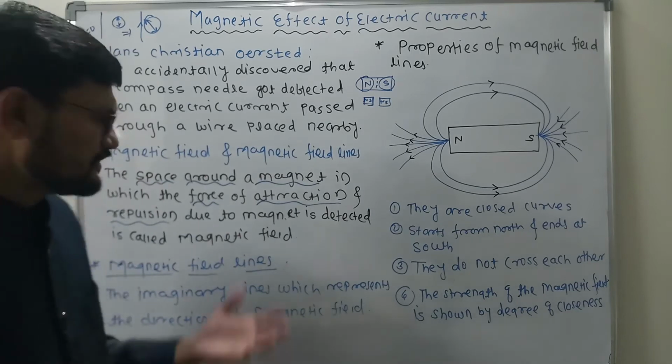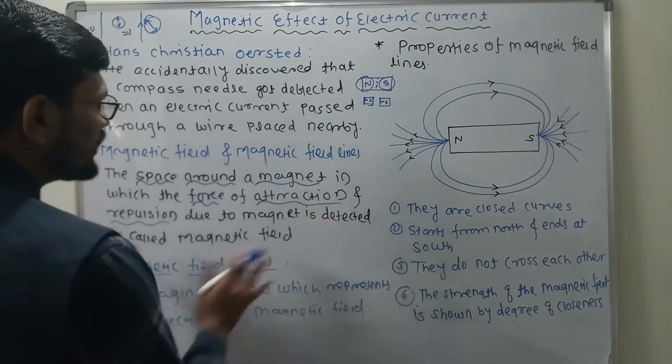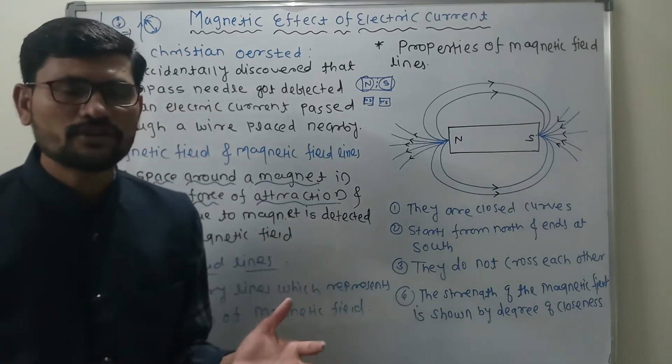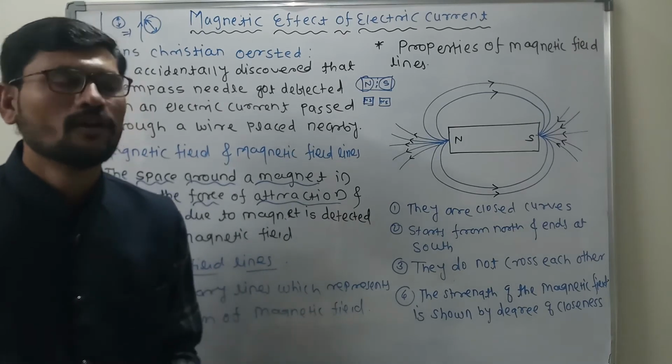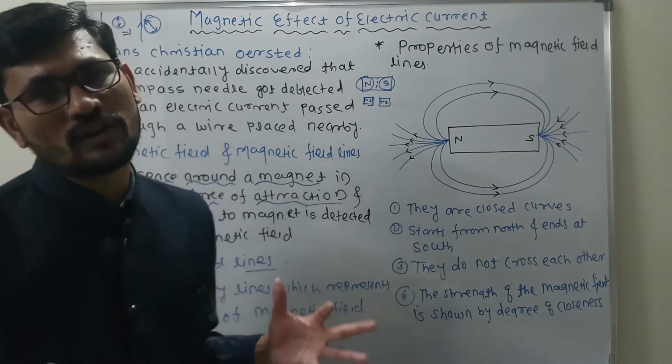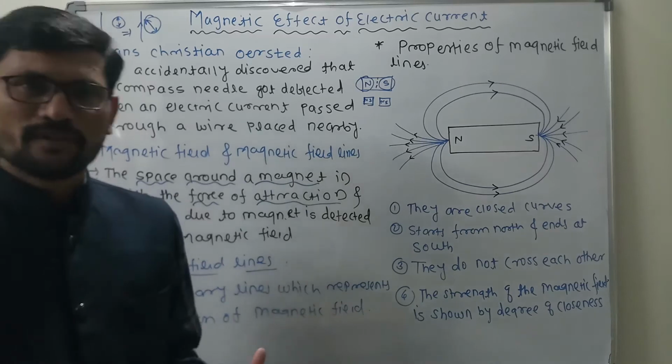Are you getting what I am saying? This is very simple. Now this bar magnet is artificial. So what is the natural magnetic field? Obviously Earth. Earth also has a magnetic field. Getting what I am saying?